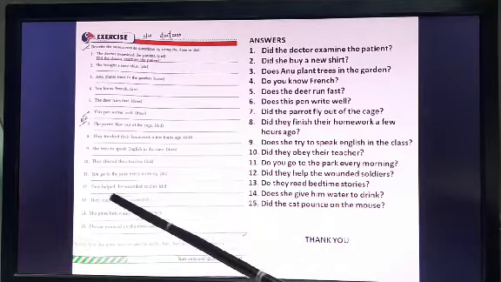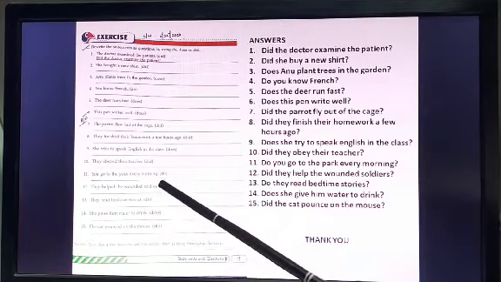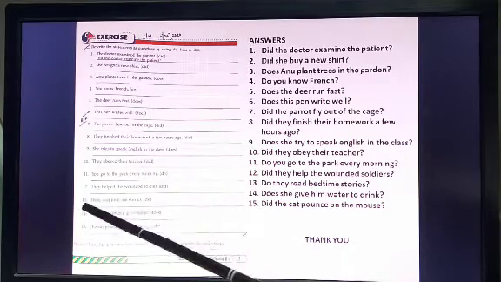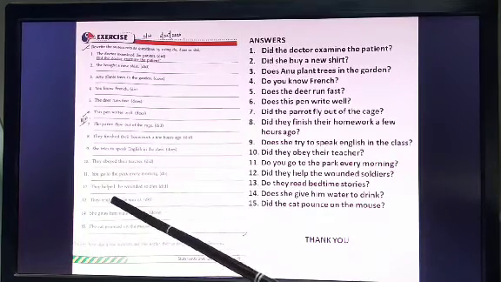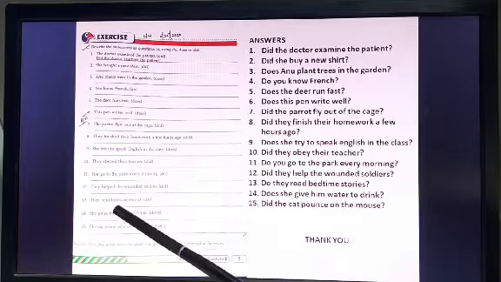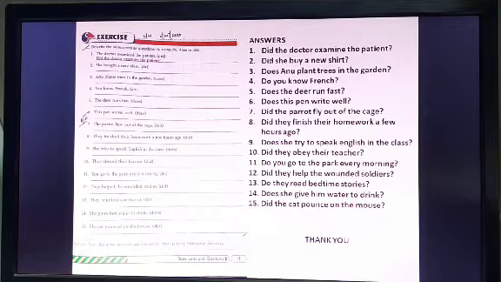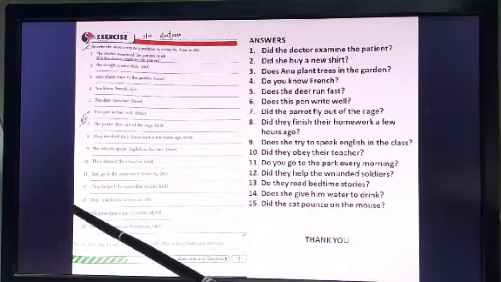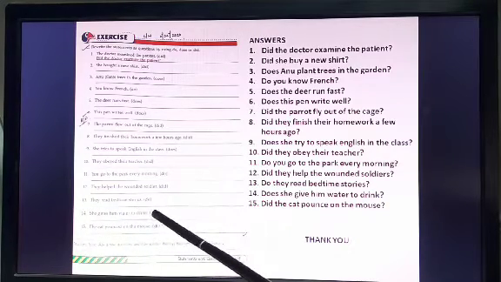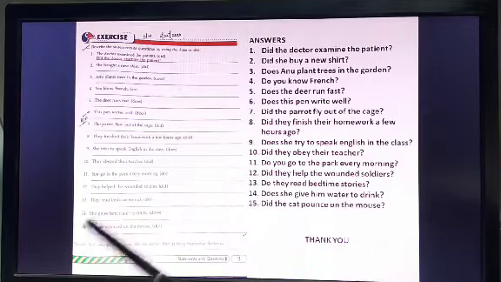Number 12, they helped the wounded soldier. So did they help? You have to omit ed. So whenever did is coming in an interrogative sentence, you have to put the verb into present form. Please remember this. Number 12, did they help the wounded soldiers? Number 13, they read bedtime stories. Do they read bedtime stories?